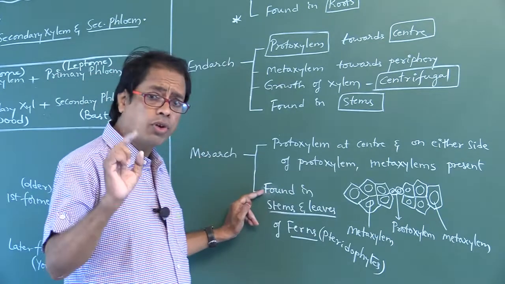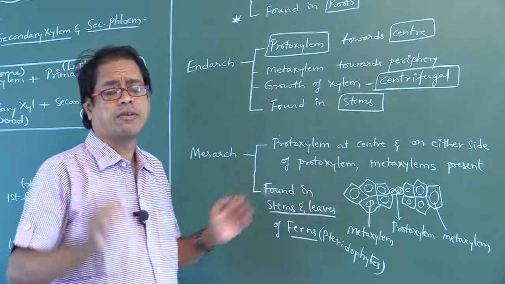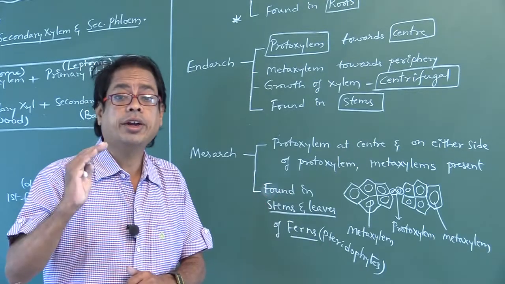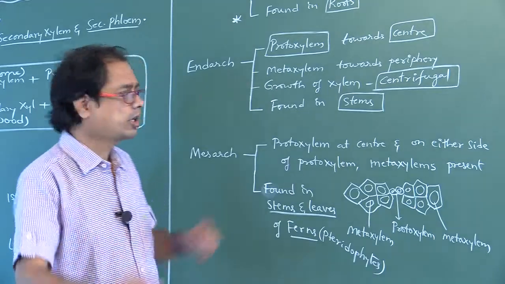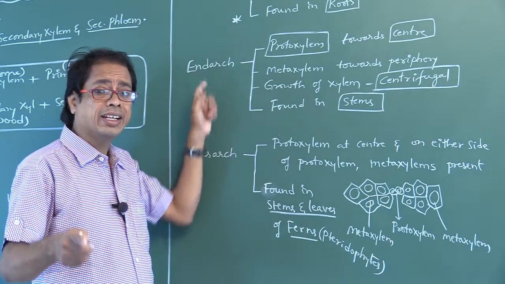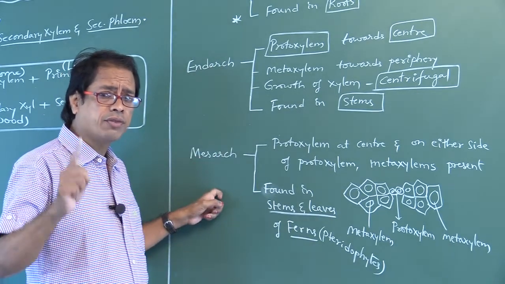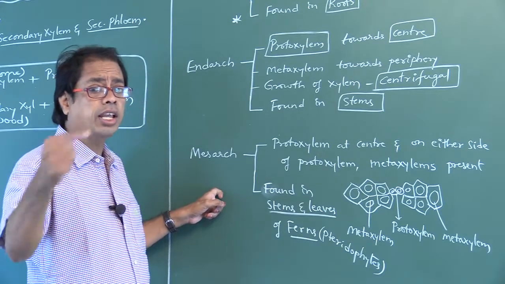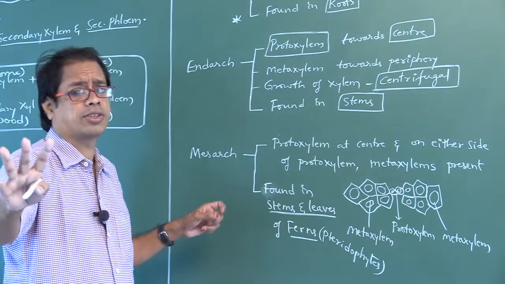Next, it is found in stems and leaves of ferns. Ferns belong to Pteridophyta. So, exarch condition found in roots, endarch condition found in stems, mesarch condition found in stems and leaves of ferns.